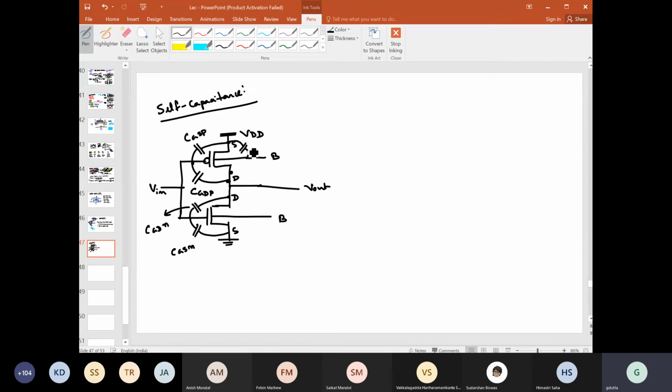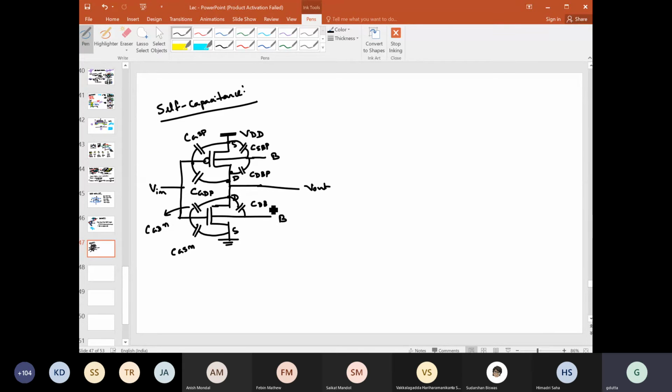This capacitance is due to the diffusion, so we call it CSBP, and one capacitance here which we call CDBP.